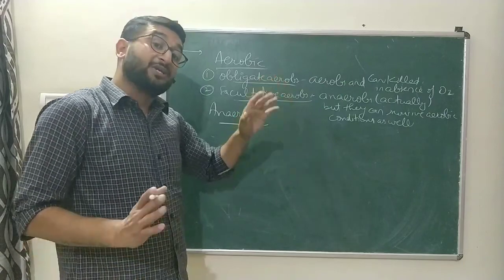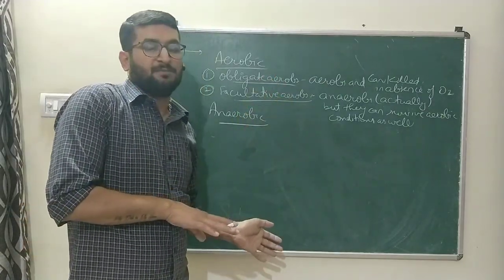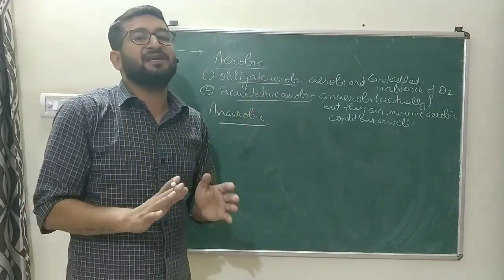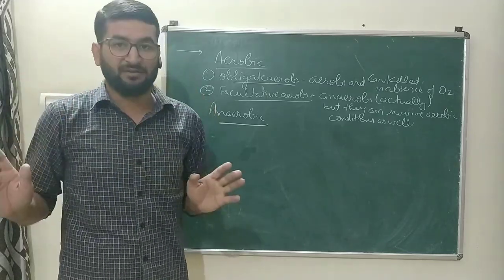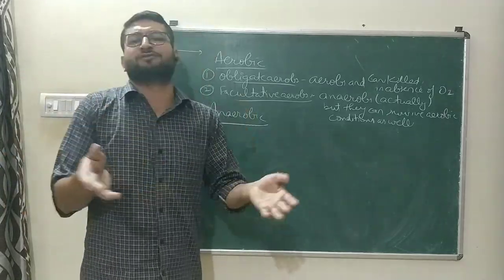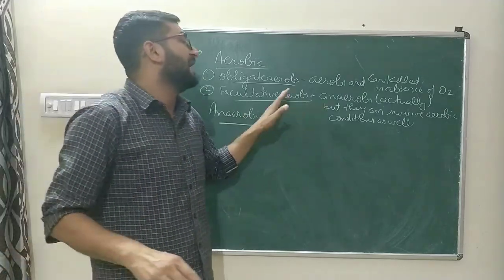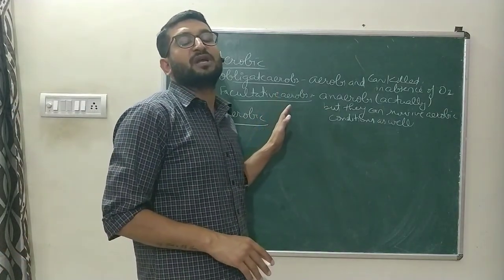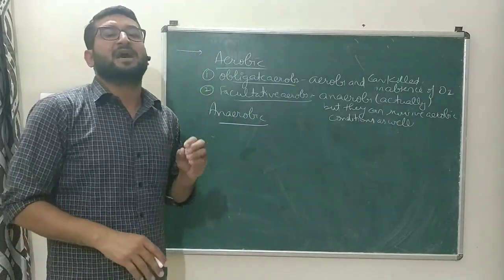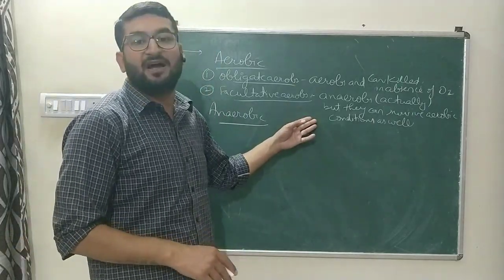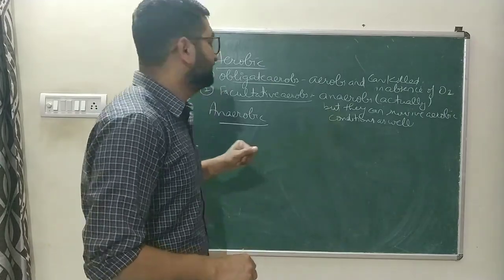Facultative aerobes are actually anaerobes, but they can survive if oxygen is present. In the absence of oxygen, they will survive obviously. But if the oxygen is present, then that presence of oxygen does not harm them. So these kind of aerobes are known as facultative aerobes. The example of facultative aerobes is halophiles.